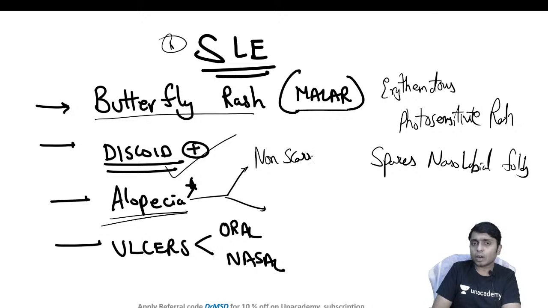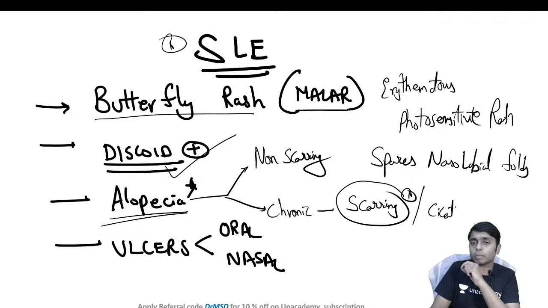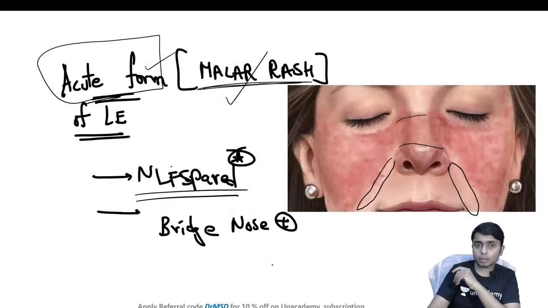That is, only hair loss will be there, but once the disease activity is reduced, there will be regrowth of hair. But as the disease progresses and becomes more and more chronic in nature, ultimately the hairs are going to be lost permanently. That is, there is going to be a scarring type of alopecia or cicatricial alopecia. Okay, so this will happen with time, and there will also be ulcers in the oral cavity and also in the nasal mucosa.